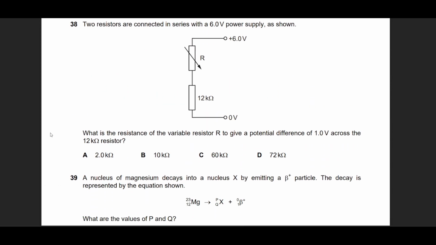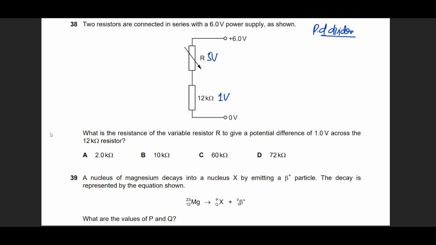Now, question number 38, and in this question, you are actually required to use the voltage divider rule, or at least the potential divider rule, or be familiar with that. Otherwise, this will take you a very long time. He says that the 12 kilo ohm resistor has a voltage of 1 volt. And of course, if this is a series circuit, then voltage is divided. So 5 volts must have gone with this one, because the total voltage is 6. So this gets 1, and this gets the rest of the voltage. So I'm very sure about this.